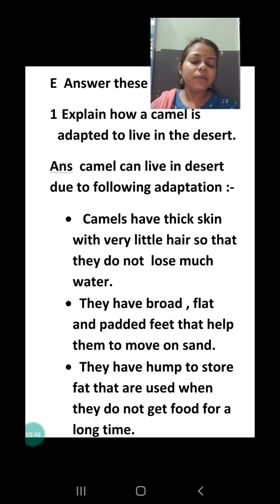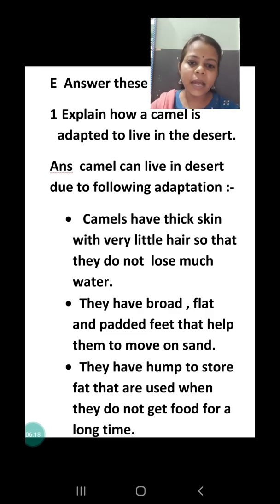Second, they have broad, flat and padded feet. If you and I try to move on the desert, our legs will sink into the sand, but the feet of the camel are broad, and broad feet do not sink into the sand. And second, they are padded also, so they can easily move from one place to another in the desert.